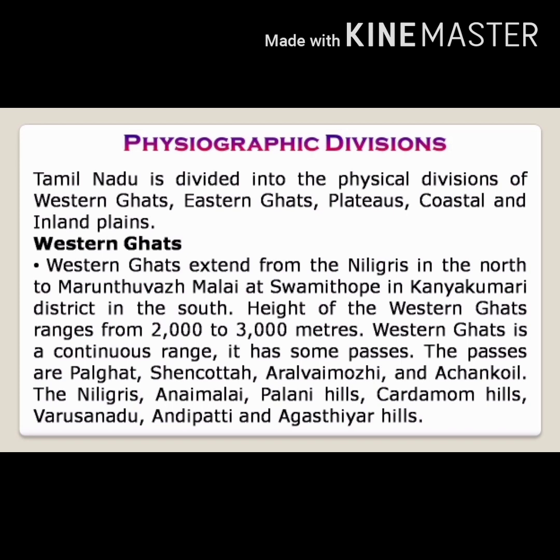The height of the Western Ghats ranges from 2000 to 3000 meters. It is a continuous range with some passes. Passes means ways. The passes are Palkat, Senkottai, Aralvaimozhi and Achankovil, and the hills are the Nilgiris, Anaimalai, Palani Hills, Varushanadu, Andipatti and Agasthyar Hills.